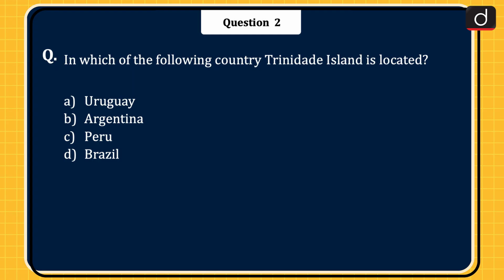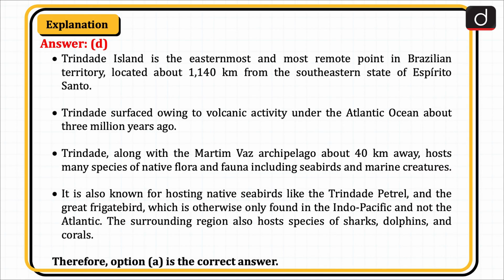Next question is, in which of the following countries is Trindade Island located? Uruguay, Argentina, Peru, or Brazil? The correct answer is option D, Brazil. Trindade Island is the easternmost and most remote point in Brazilian territory, located about 1,140 km from the southeastern state of Espírito Santo. Trindade surfaced owing to volcanic activity under the Atlantic Ocean about 3 million years ago.